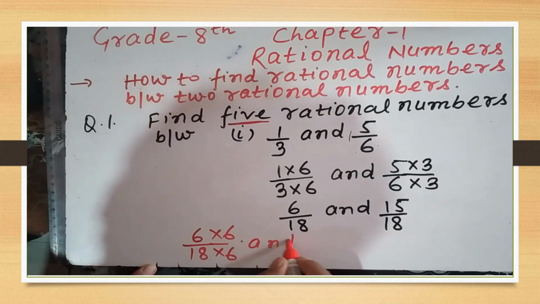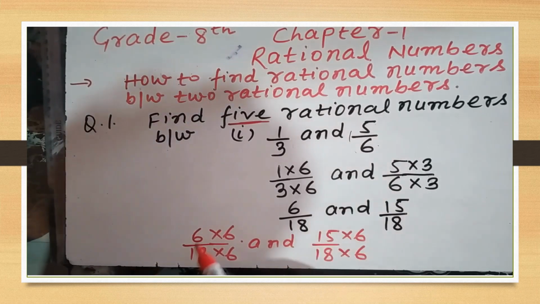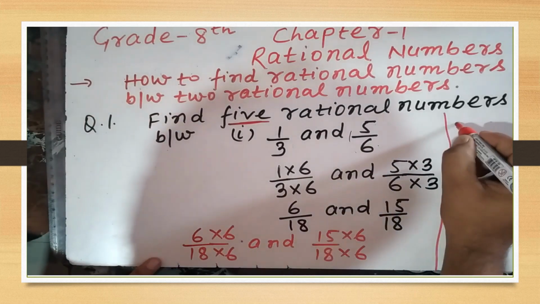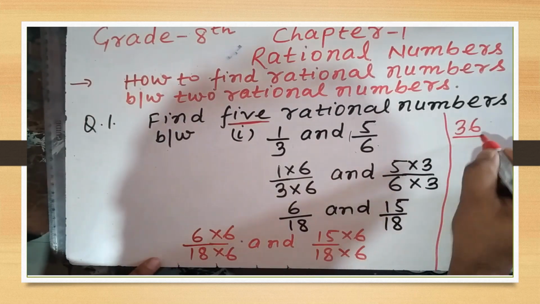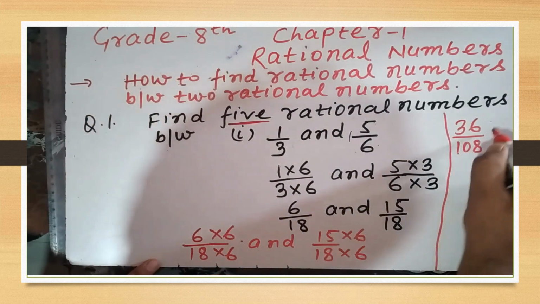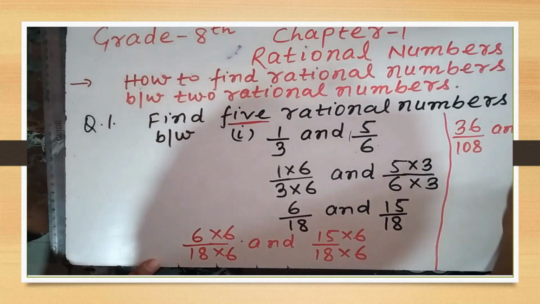And 15 by 18, we will multiply this one by 6 and this one also by 6. 6 6s are 36 upon 18 6s are 108, and 15 6s are 90 upon 18 6s are 108.